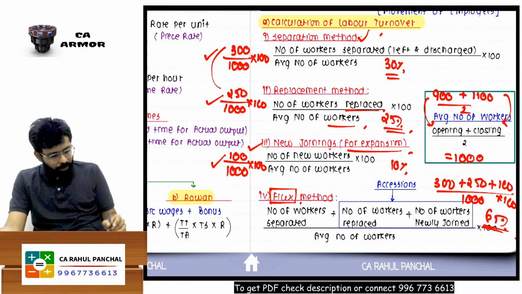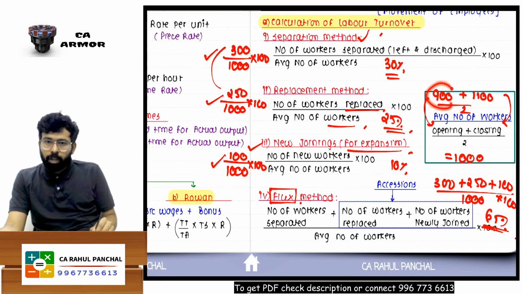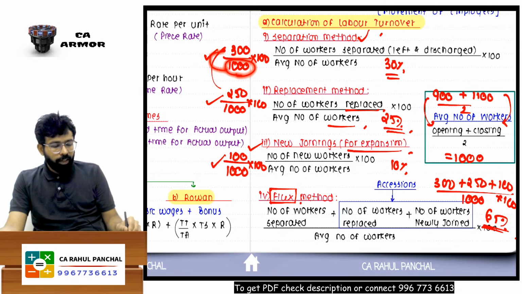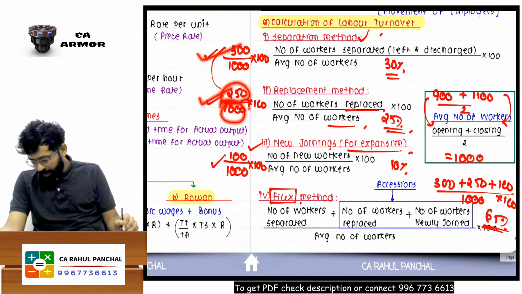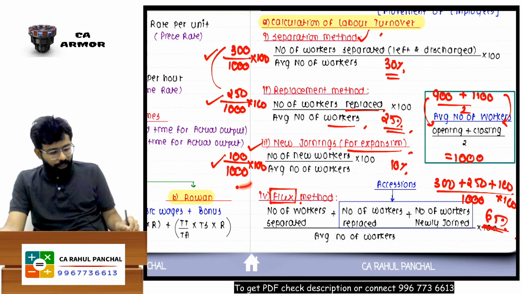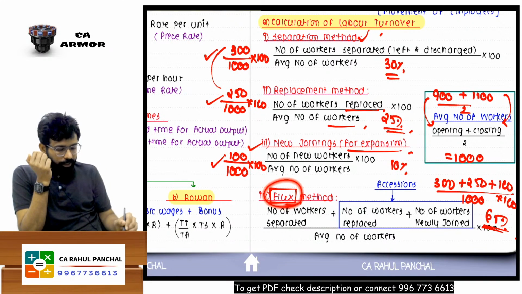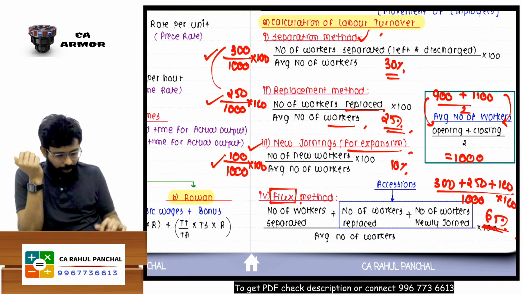In employees, opening I have 900 employees, closing I have 1100 employees, so on an average 1000 employees I have. So first you will get average employees, then out of 1000, 300 people left the organization, that is separation, so 30% left. Out of 1000, 250 joined, so 250 upon 1000 into 100. The last one is new joining, which is 100 employees who have joined the organization. And lastly, flux: you need to add everything, divide by average into 100.